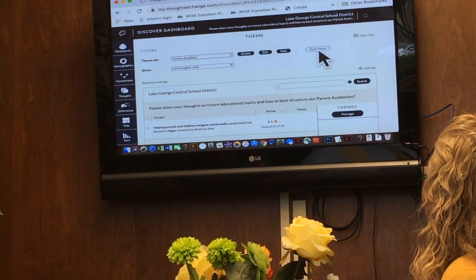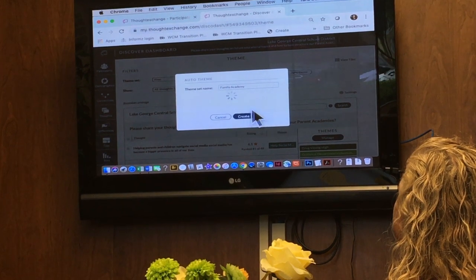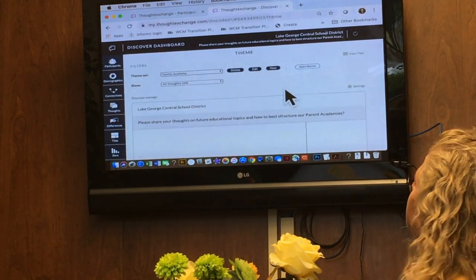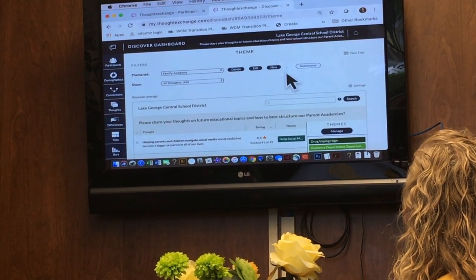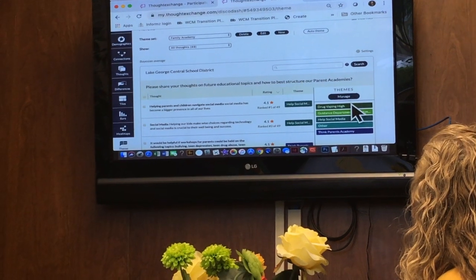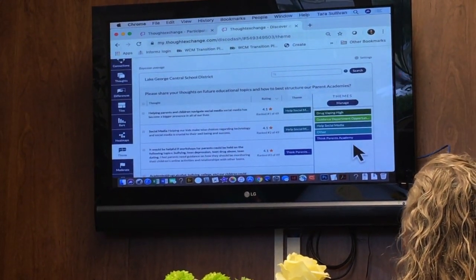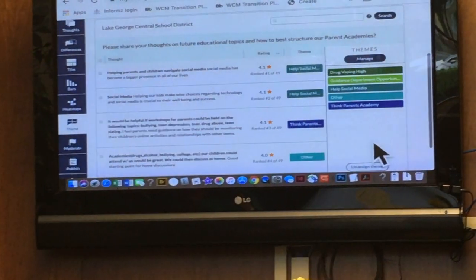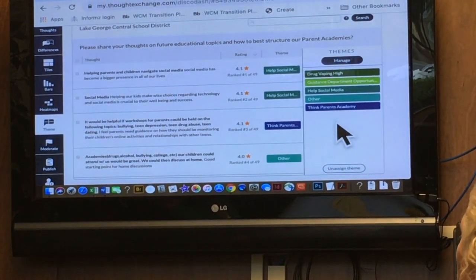Okay, all right, so we're going to Family Academy, and we're going to create this auto theme, and then Thoughtexchange does its thinking in its algorithm. So all thoughts are automatically populated into these themes based on keywords. So high frequency of words which had maybe vaping or guidance or social media. So that's where those themes came up. Okay. Right.